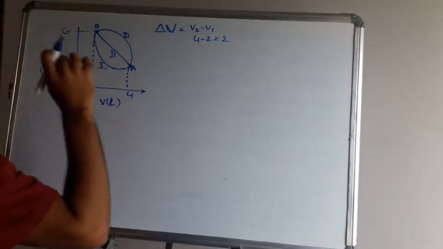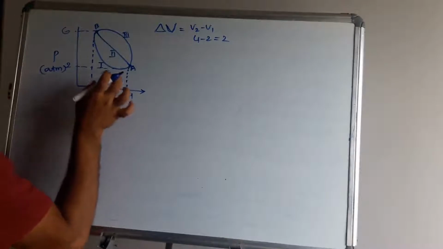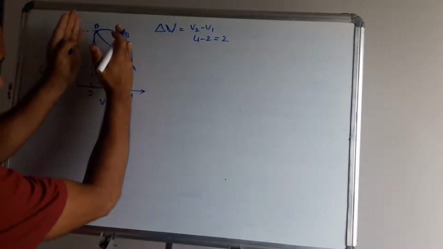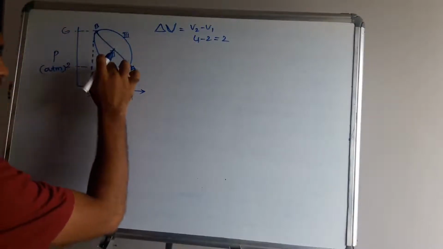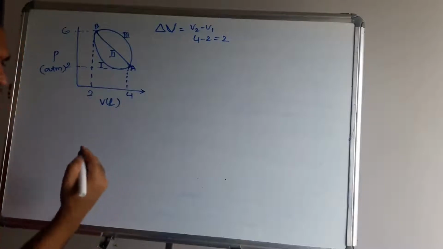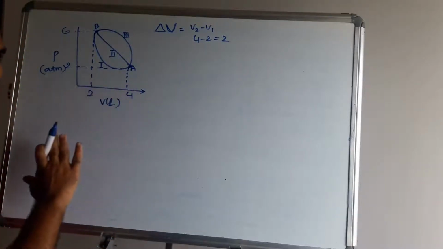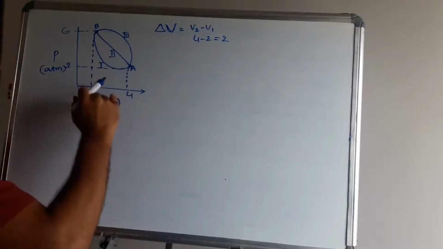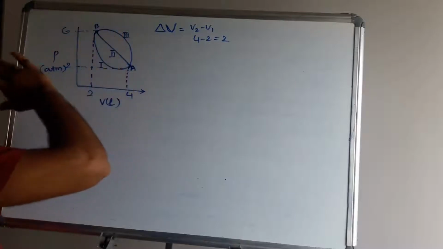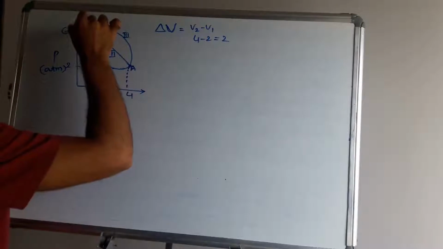Now for path 1 the change in volume is 2. Path 2 also, change in volume 2. Path 3 also. This gap is 2 only for 1, 2, 3. Therefore, in any direction, a state function depends on its initial and final state, but it is independent of how it is carried out, whether in this direction, this direction, or this direction. So it does not depend on its path. It depends on the initial and final state.